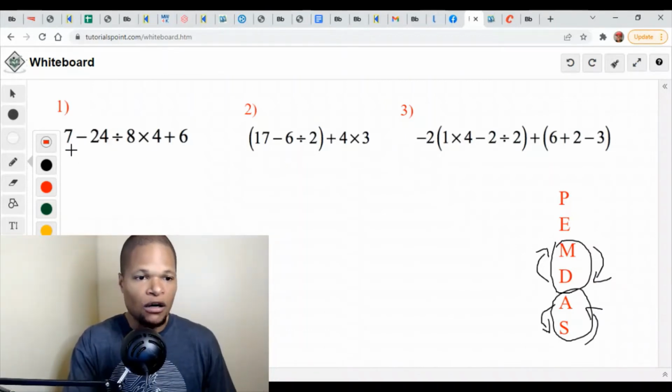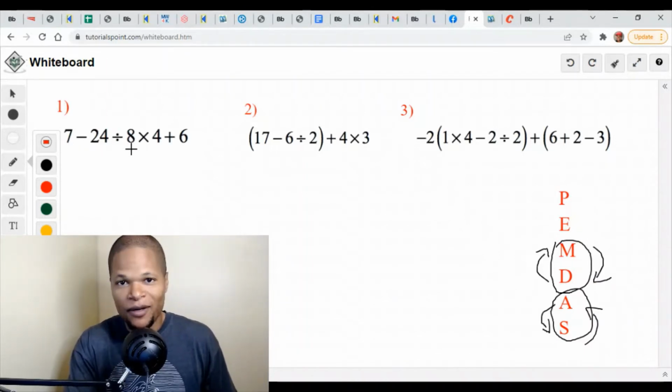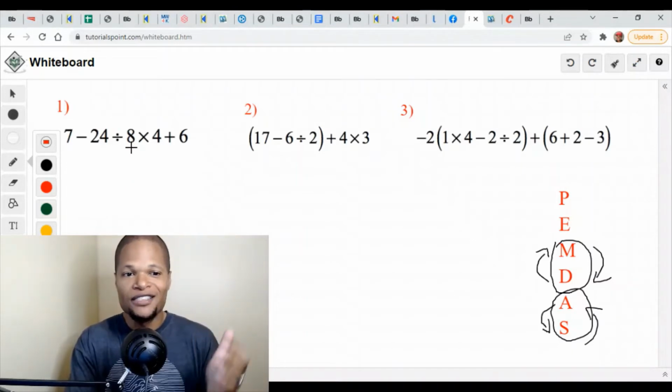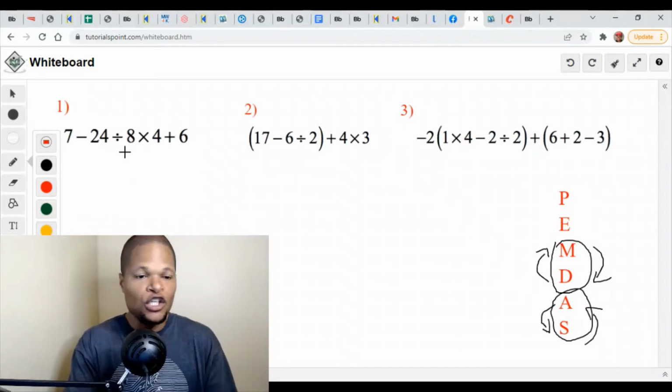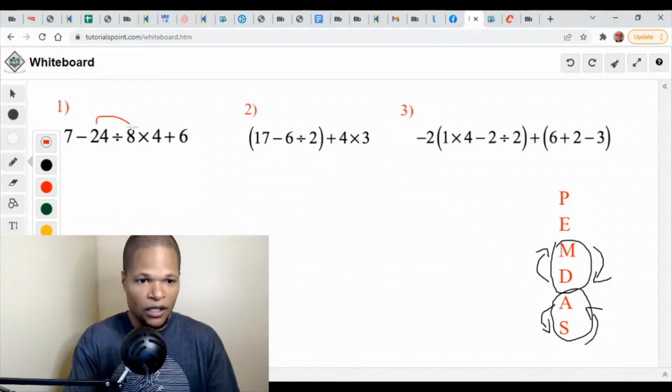See, as I start with this problem, it says 7 minus 24 divided by 8. It doesn't say times 8. It says divided by 8. So left to right, division in this particular problem came first. So I'm going to do that part first. So I'm going to go ahead and circle this.